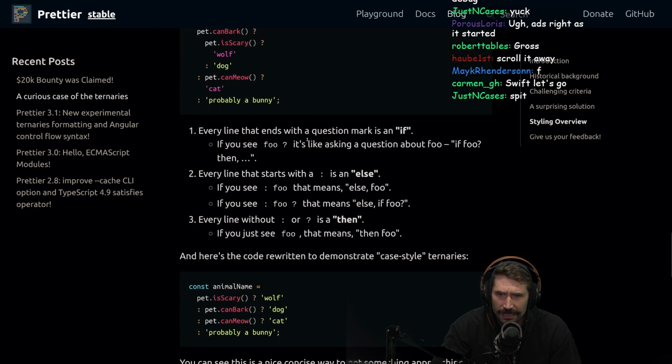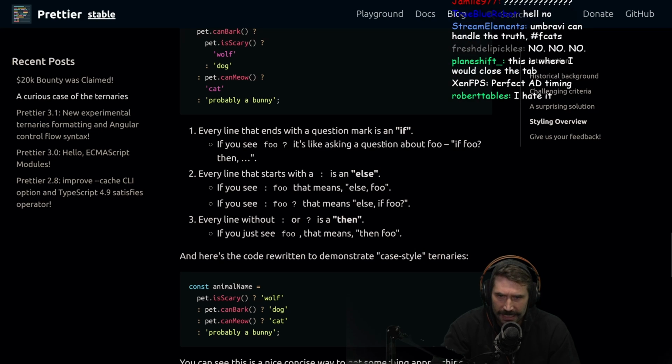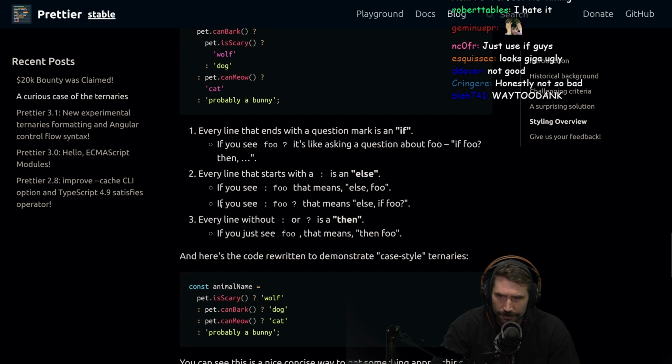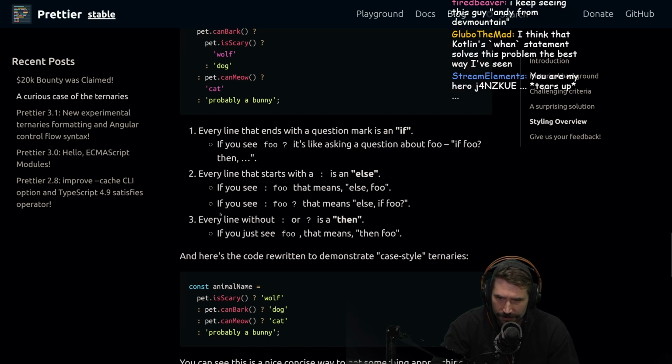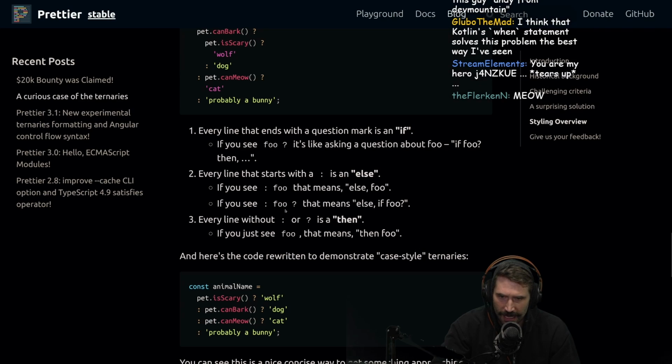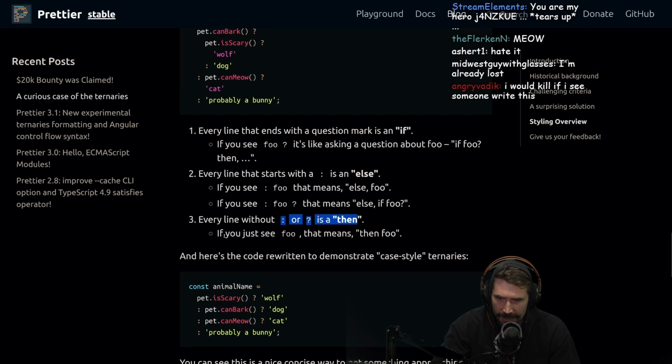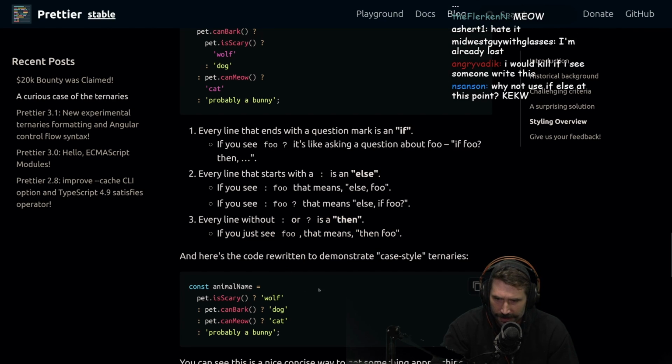Every line with the question mark is an if. If you see foo question mark, it's like asking if foo, then. Every line that starts with a colon is an else. If you see colon, that means else foo. If you see this, that means else if foo. Every line with this is a then. Yes, these are all rules of ternaries.